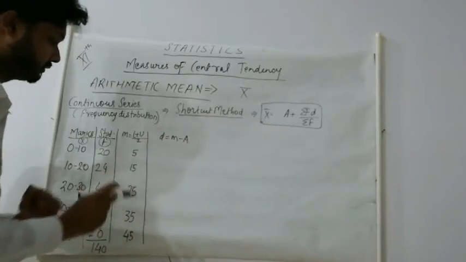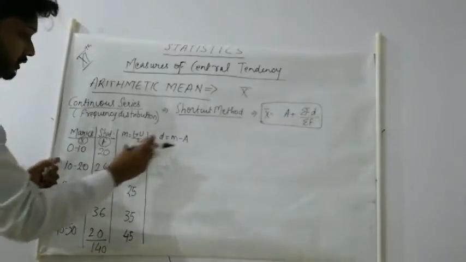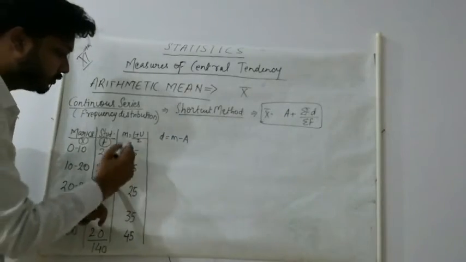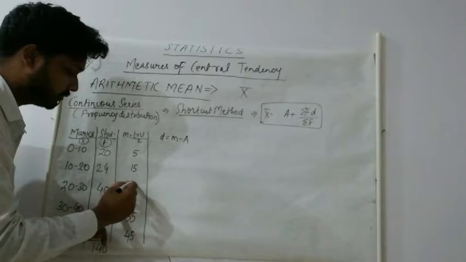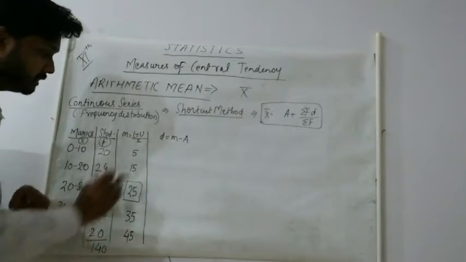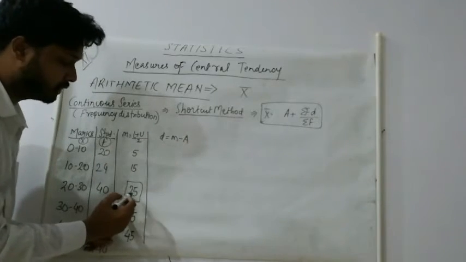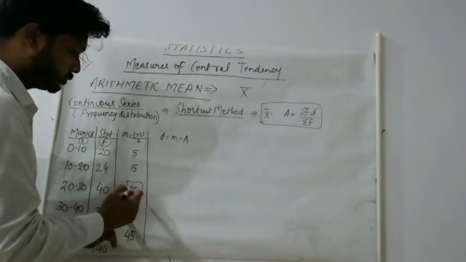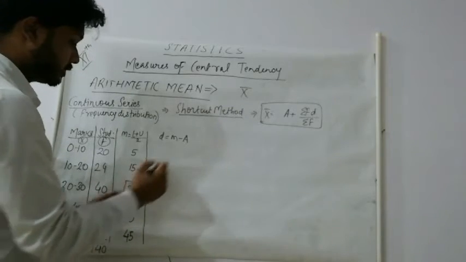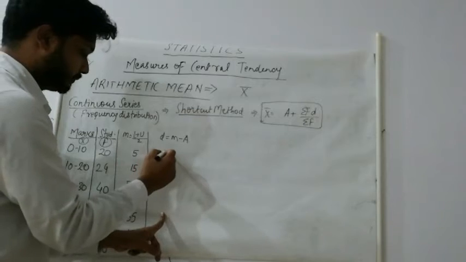x we are not having. We are having m. So it will be m minus a. A will be our assumed mean. There we were assuming the mean from x, but here a range is given. So from the mid values which we have found, we will assume our mean. So our assumed mean, let us take 25. So this m minus a.